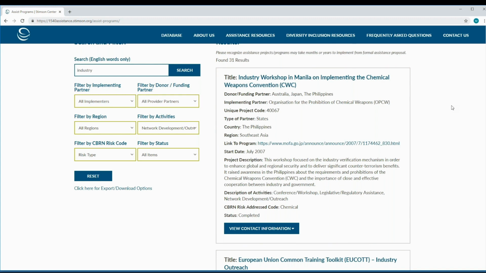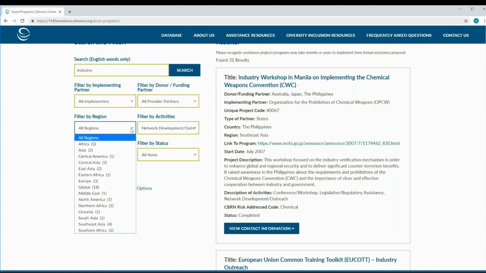Let's also see if there are industry outreach initiatives in the Latin American region, what these programs looked like, and who funded them. So if we click on the regions filter, one of the first things we will notice is that the Caribbean and South America are not included, which means that the ASI database does not have record of any industry outreach projects or programs specifically offered in the Caribbean or South America. Searching by region may be helpful so that you can see what kind of assistance projects and programs are being offered around you. By using the regions filter, we learn that there is one project that is offered in both Central America and North America.